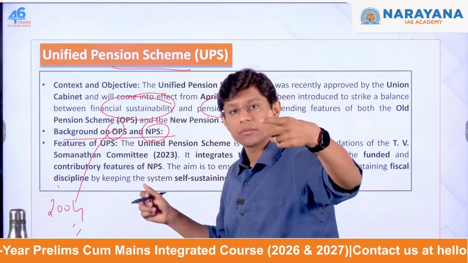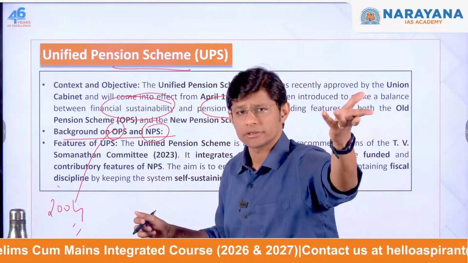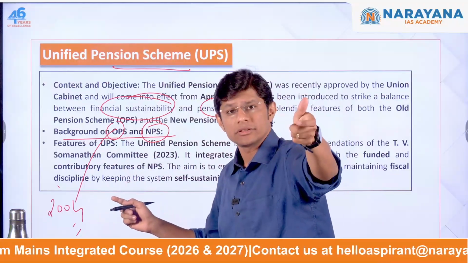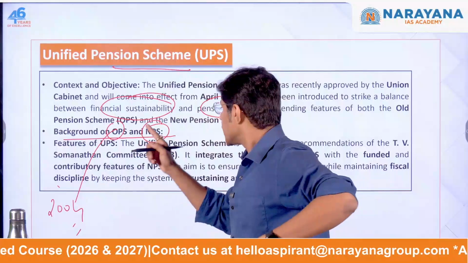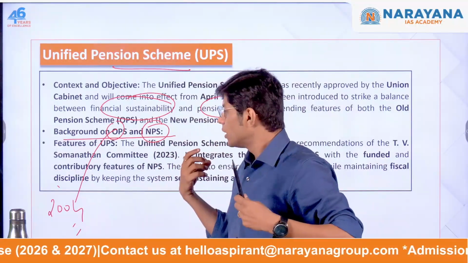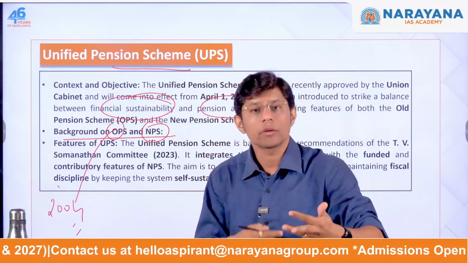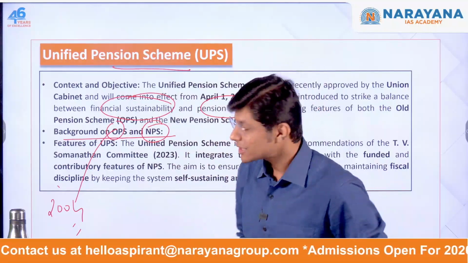Let's say the government is contributing 10,000, so the pension amount is 10,000. This amount is contributed entirely by the government in the OPS. In the NPS, the government contributes 5,000 and you contribute 5,000. This is how the system works.